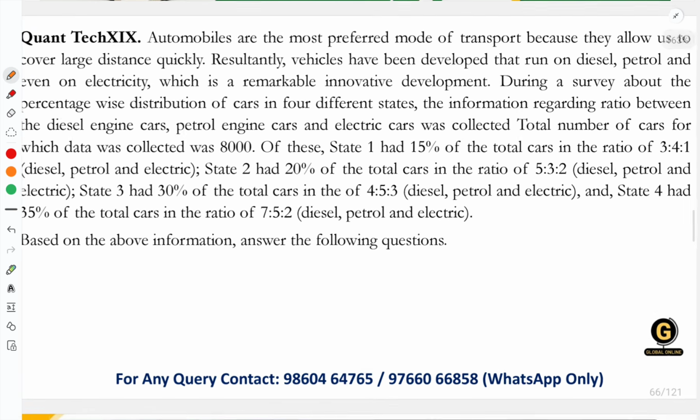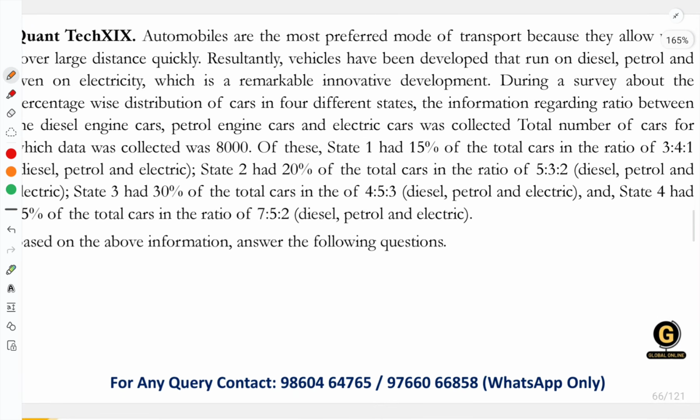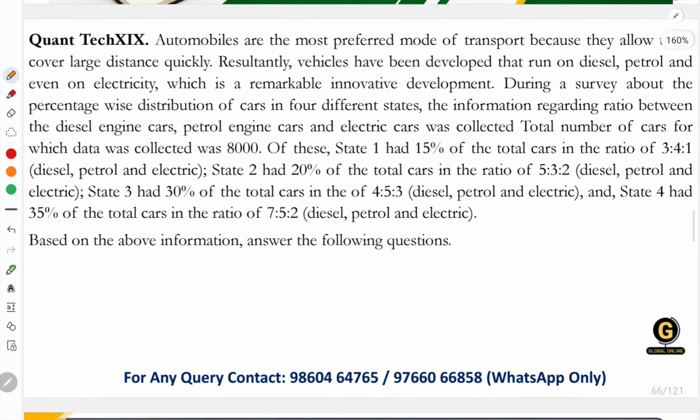Automobiles are the most preferred mode of transport because they allow us to cover large distances quickly. We're talking about automobiles, mode of transport, quick connectivity. Accordingly, vehicles have been developed that run on diesel, petrol, and even on electricity, which is a remarkable innovative development.